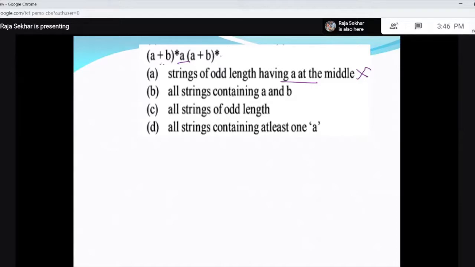All strings containing A and B, but this is also wrong because you have only one A. And all strings of odd length, but you don't get a single B. Even though there are strings of odd length, there must be one A. So all strings containing at least one A is true. Even though you get strings of odd length, you may not get 3 B's. Only a string of B's cannot be generated here. One A must be there. So all strings containing at least one A.